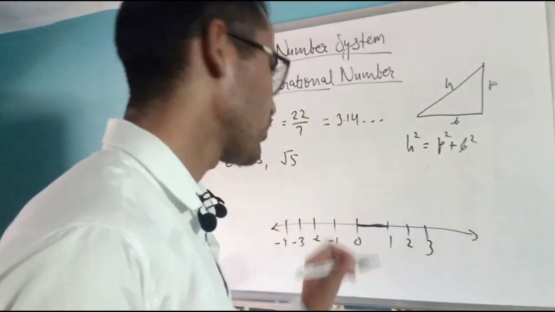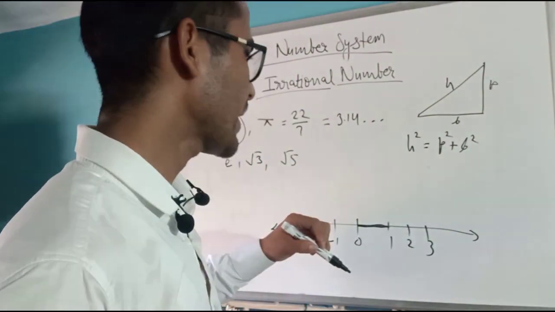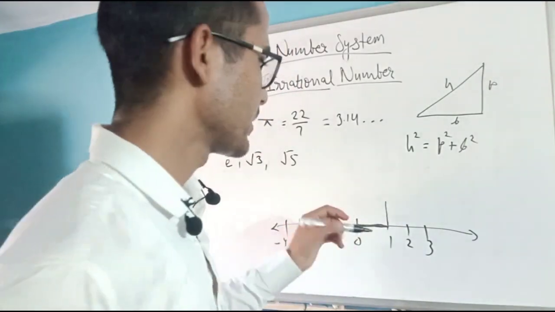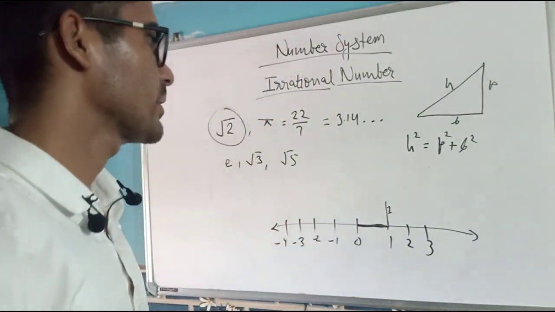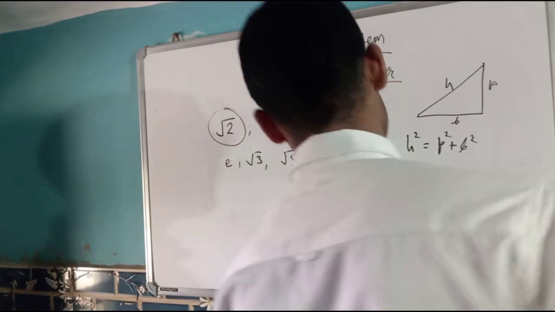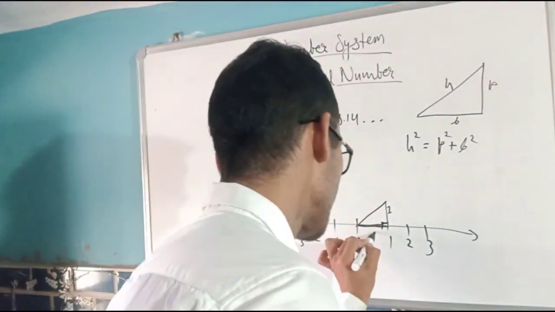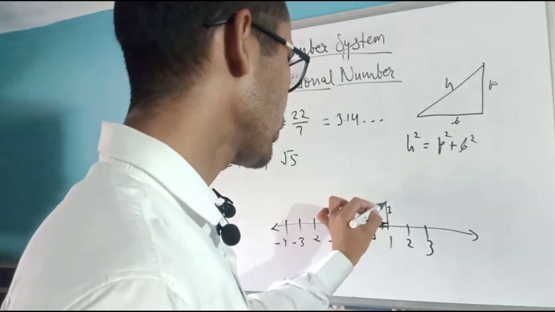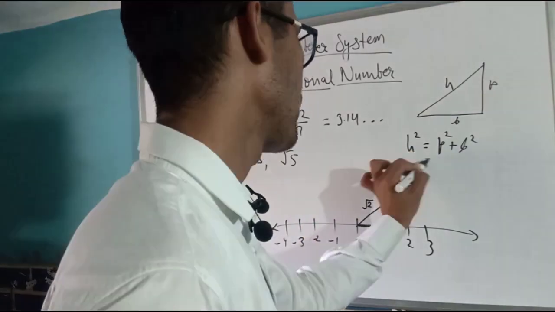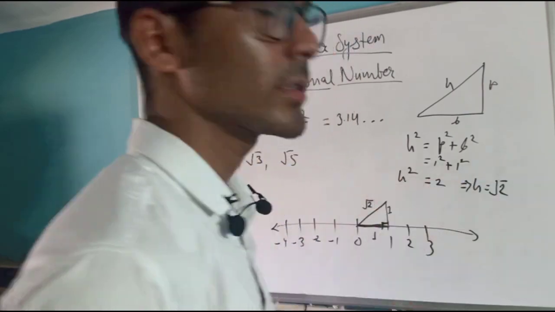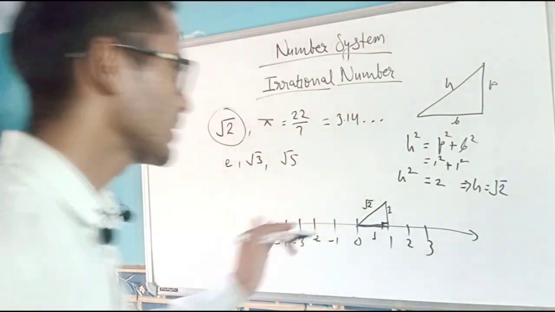If there is a distance of one unit, and I make a perpendicular side of unit 1, and connect these two, I get a right angle triangle. In this right angle triangle, this is unit 1, this is unit 1, this is the perpendicular, this is the base. So what will be the hypotenuse? From this formula, 1 square plus 1 square equals 2. Hypotenuse square equals 2, so the hypotenuse equals under root of 2. So this distance is under root 2.